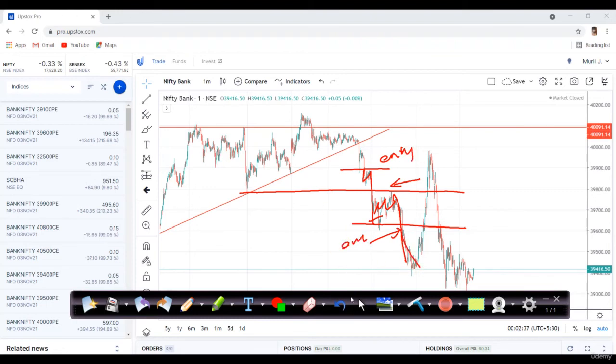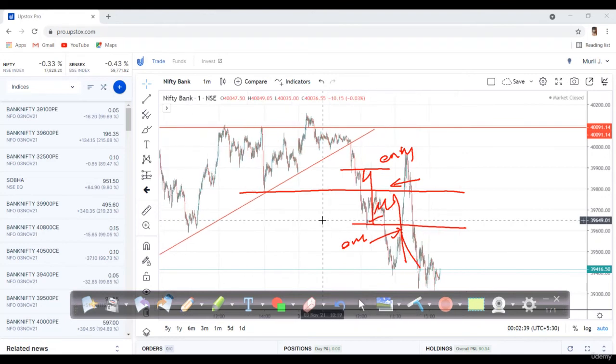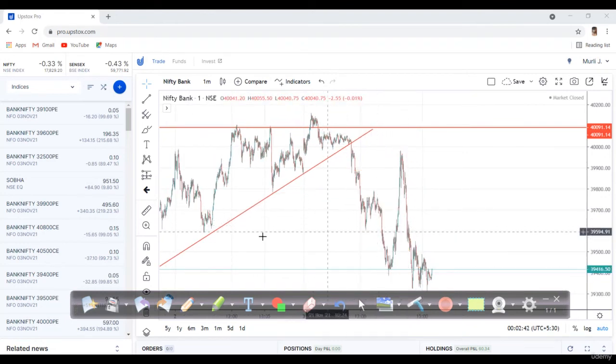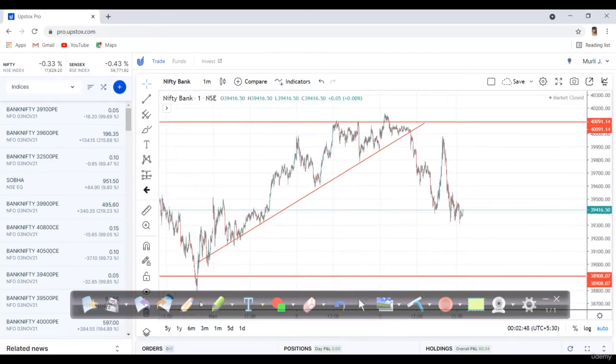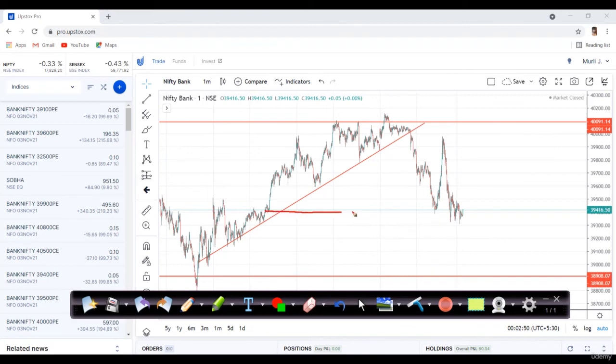Then what is my expected target after the second entry? Let me cross check. After the second entry, my second target was the last swing. The last swing is this area, right? This area is our last swing. So at this position, I booked all of my lots, all the profit. Then from this zone the market started moving upside again, but it faulted.